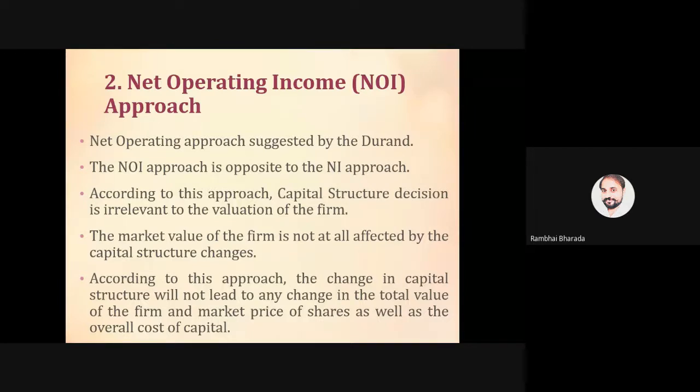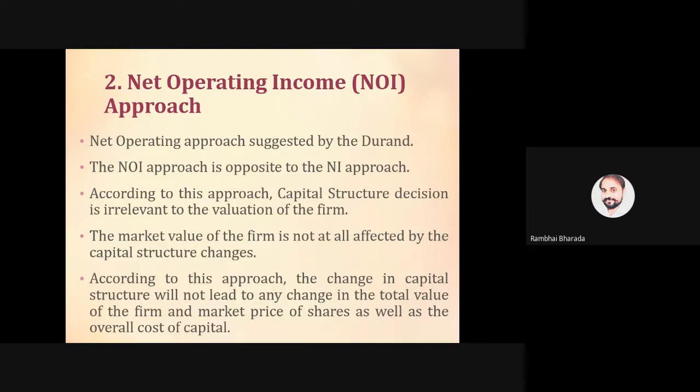But now in the second point of view, he stated that there is no relation between capital structure and value of the firm. That's why he writes like this: capital structure decision is irrelevant to value of the firm. Are we clear? First point.